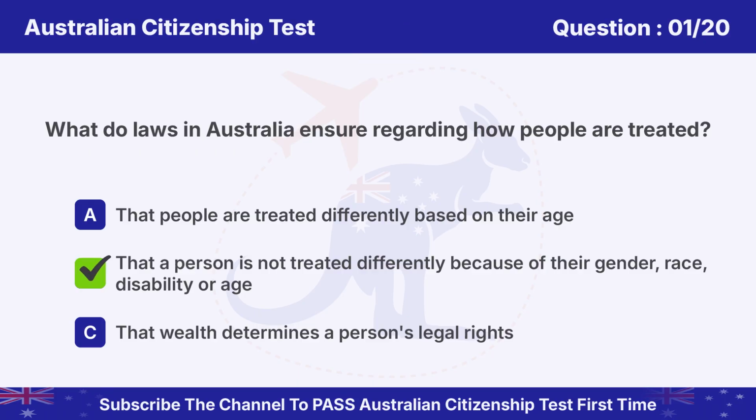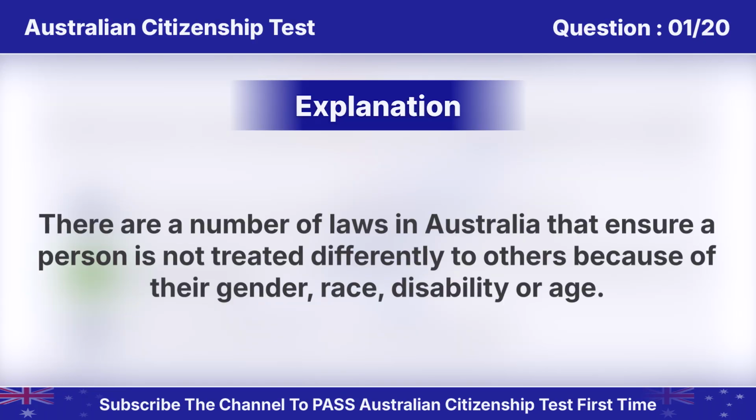Answer is B. That a person is not treated differently because of their gender, race, disability, or age. There are a number of laws in Australia that ensure a person is not treated differently to others because of their gender, race, disability, or age.